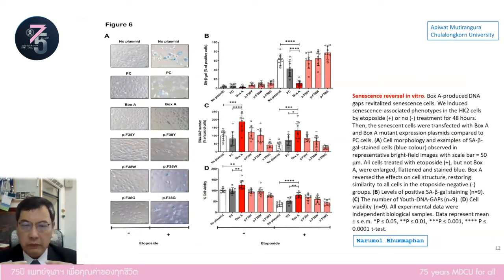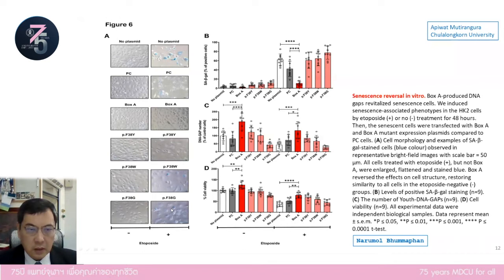Then, if you remember, we know that DNA damage can induce senescence. DNA gap can reduce DNA damage. So if we increase DNA gap in senescent cells, we should be able to rejuvenate cells. So in this experiment, we induce cells to be senescent by etoposide, and then we transfect cells with box A, using other plasmids as a control.